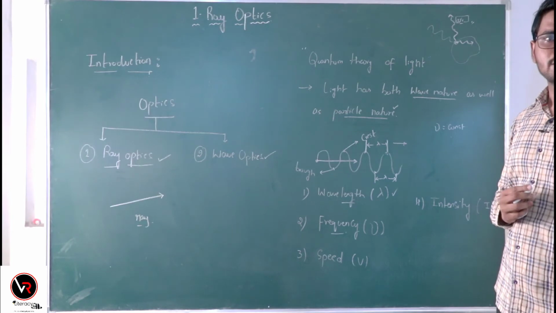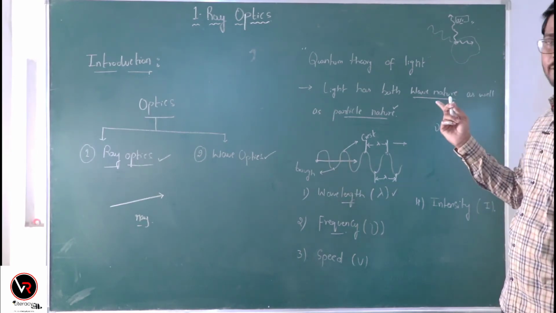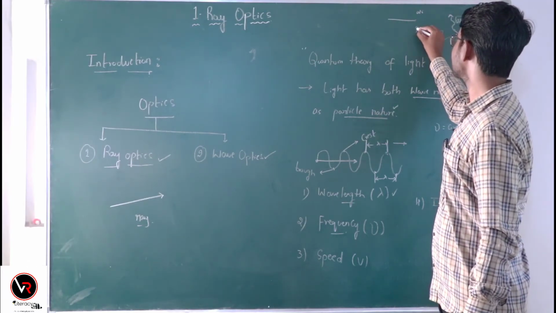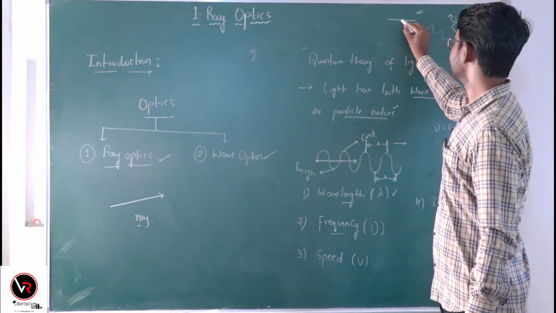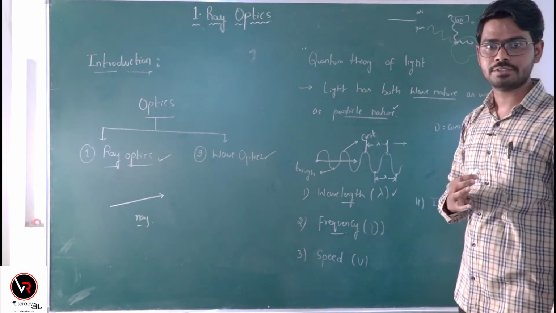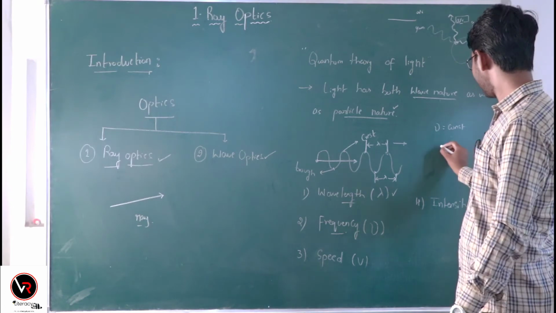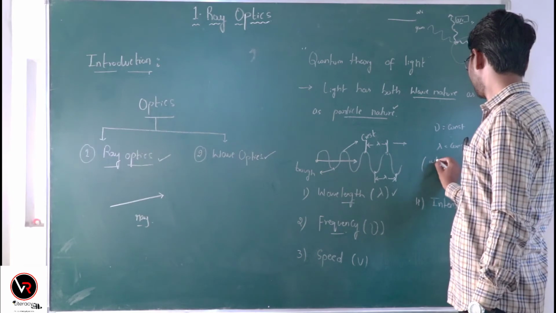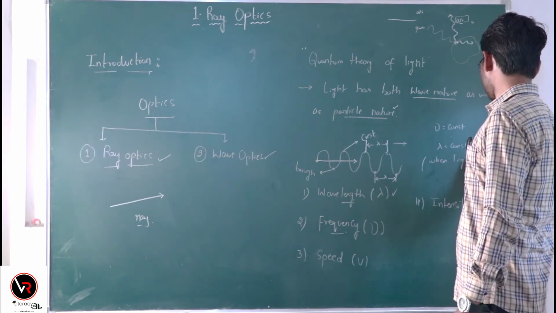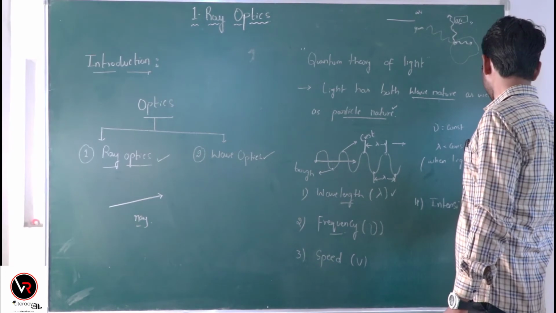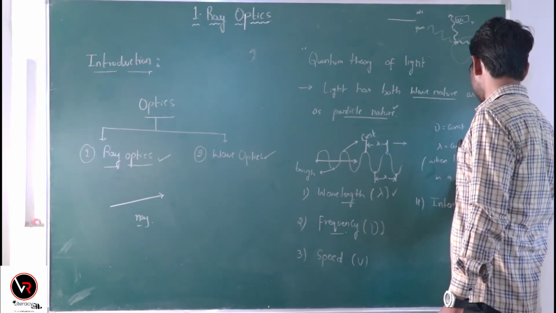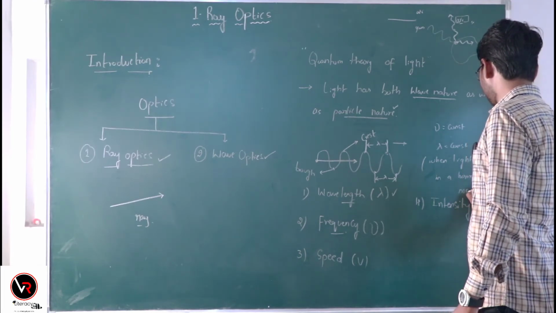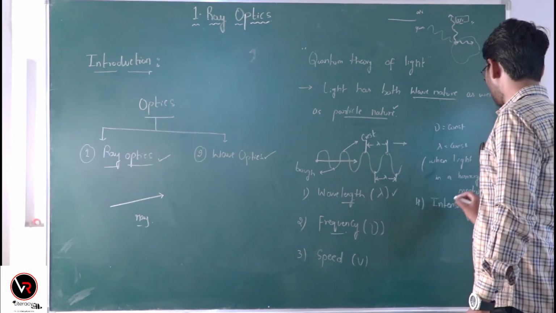Then when does the wavelength of the light change? When it changes the medium. For example, if light travels from air medium to glass medium, when the medium changes, obviously wavelength also changes. Okay? So wavelength is constant when light travels in a homogeneous medium.